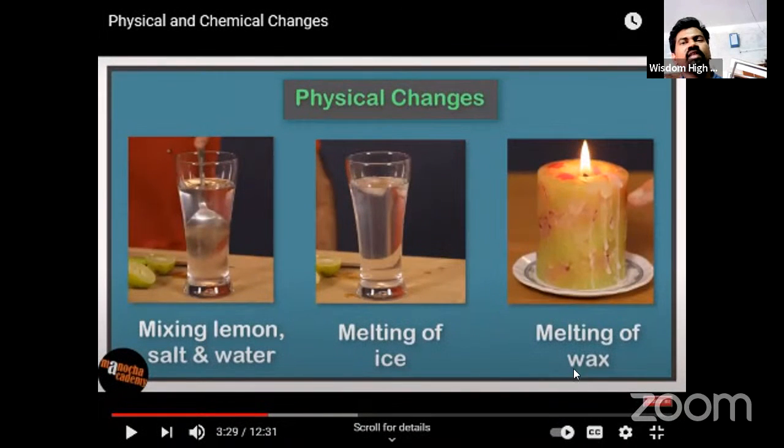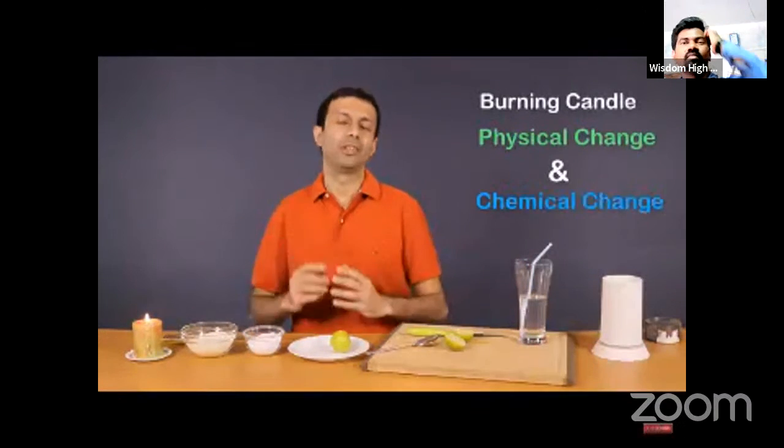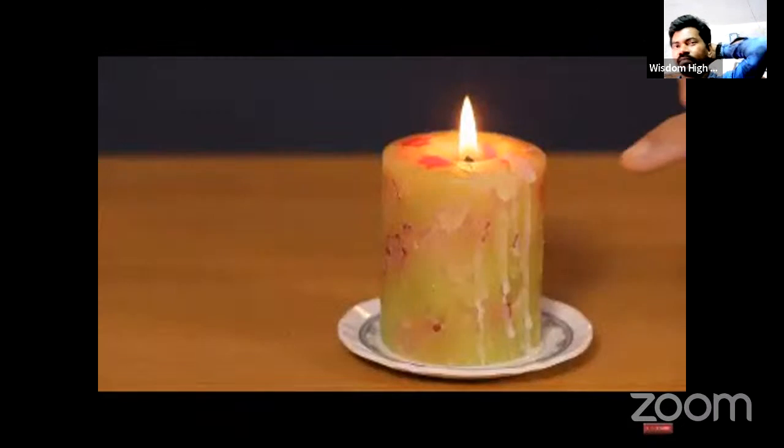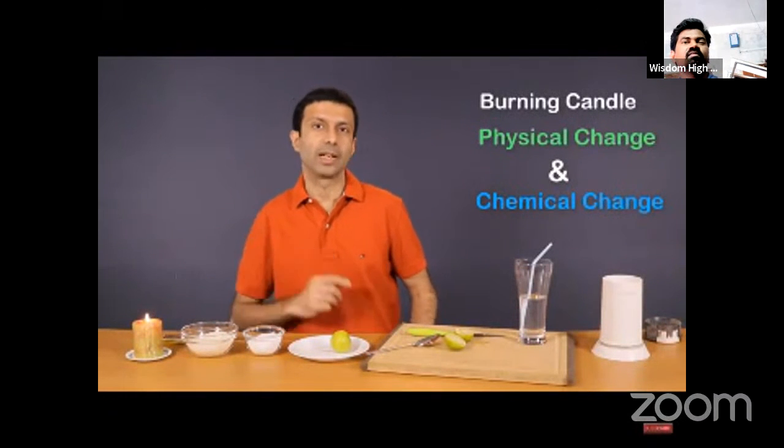Melting of wax is a physical change, but burning of wax is a chemical change. Burning of a candle is a chemical change, but melting of ice or wax is a physical change, because no new substances are formed. A burning candle is an interesting example where both physical and chemical changes take place. The physical change is the melting of the wax, and the chemical change is the burning of the candle.